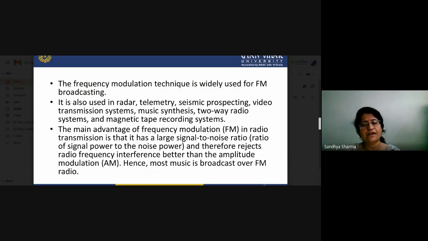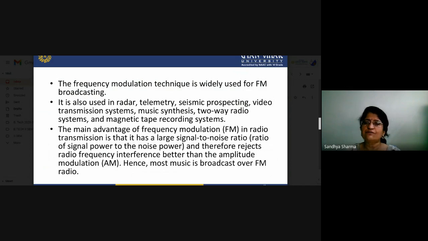In radio broadcasting systems, we use FM techniques in the present scenario. It is also used in radar, telemetry, seismic prospecting, video transmission systems, music synthesis, two-way radio systems, and magnetic tape recording systems.